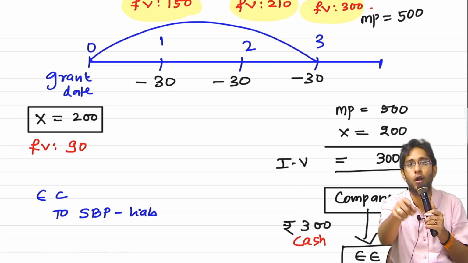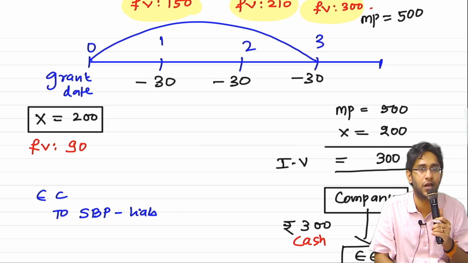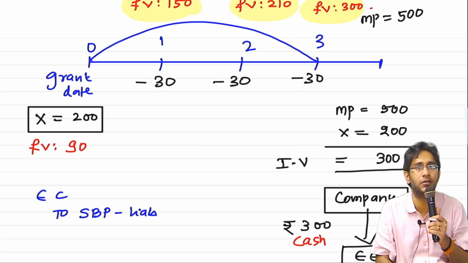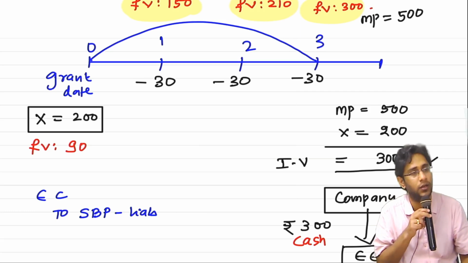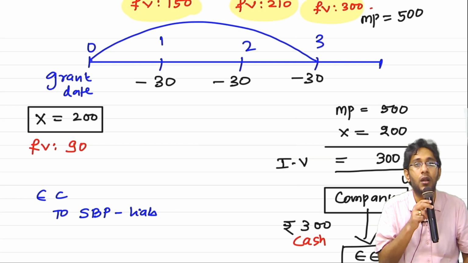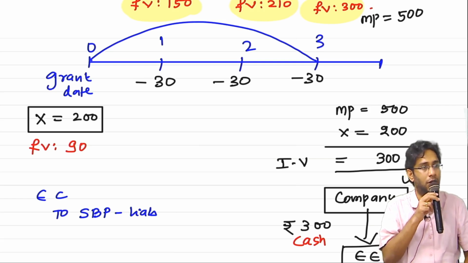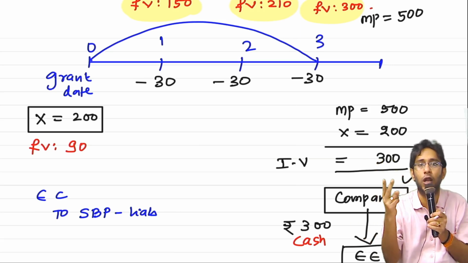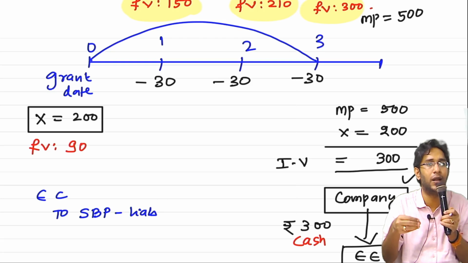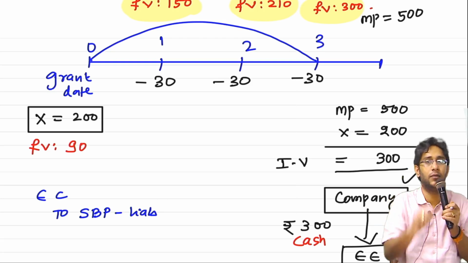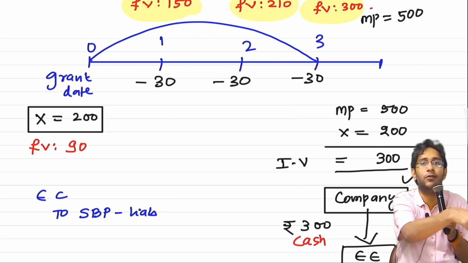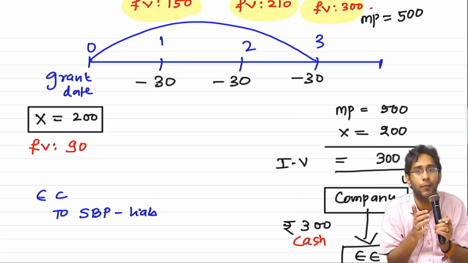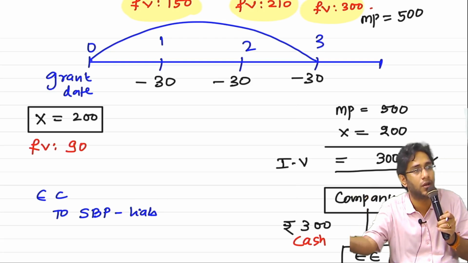Tomorrow morning, that employee exercises the option. When I check the market price and how much I have to pay, I have to pay 300. Now the books show 90, but I have to pay him 300. SBP liability 90, to bank 300. The 210 rupees I have to debit to the P&L account of the 4th year. When services were received in years 1, 2 and 3, why will I book a huge expenditure in the 4th year?